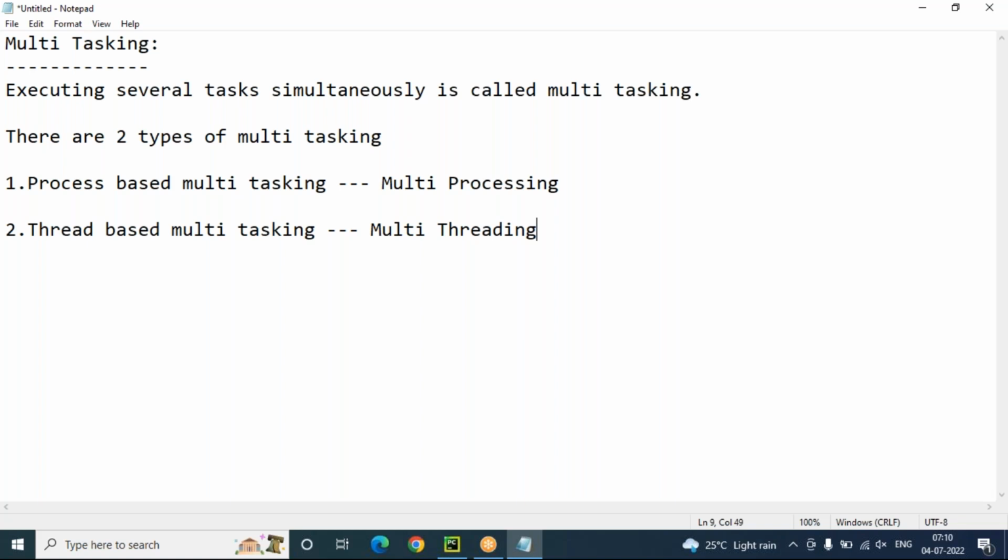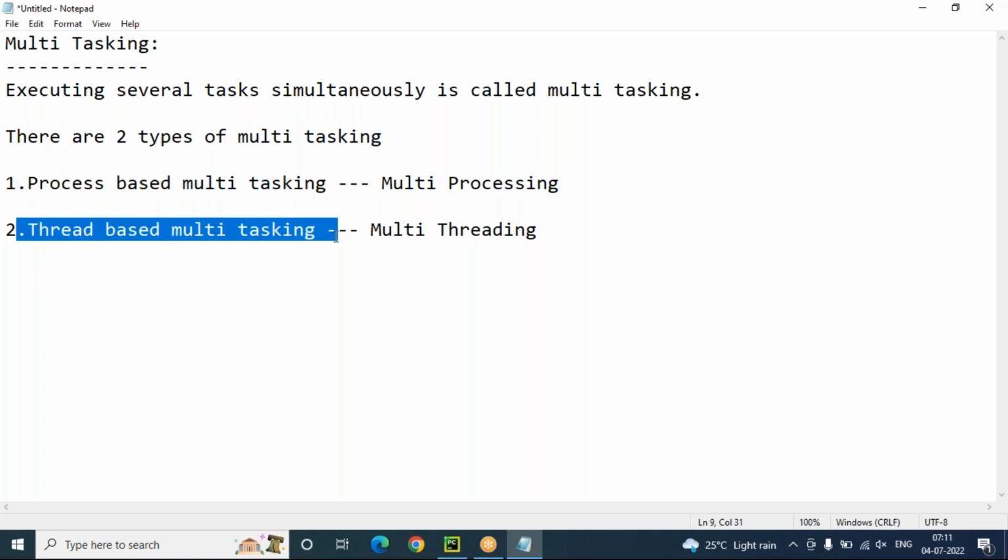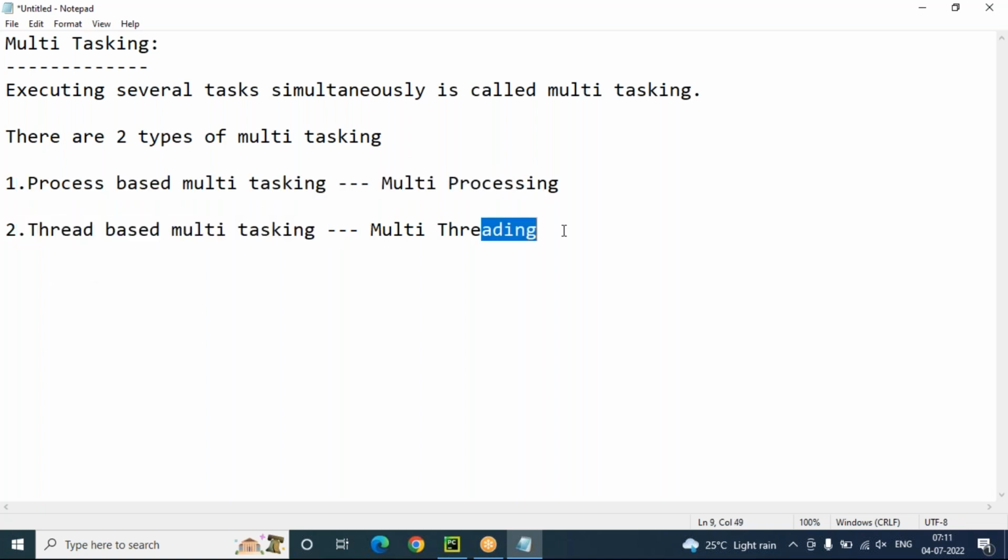There are two types: one is process-based multitasking, that is multi-processing, and the next one is thread-based multitasking, that is multi-threading. Okay. So what is the difference between process-based multitasking and thread-based multitasking, that is, multi-processing and multi-threading?